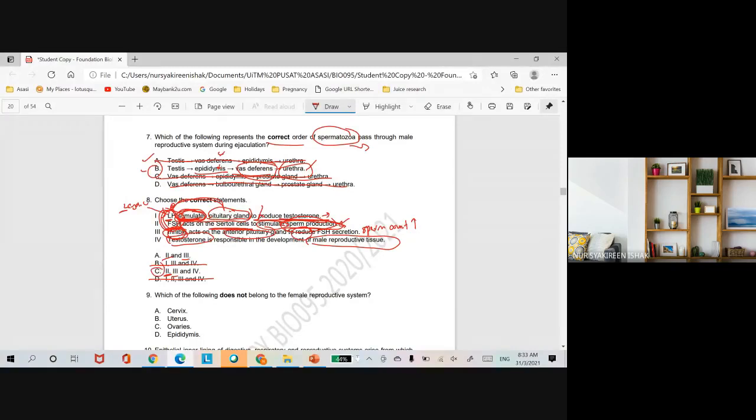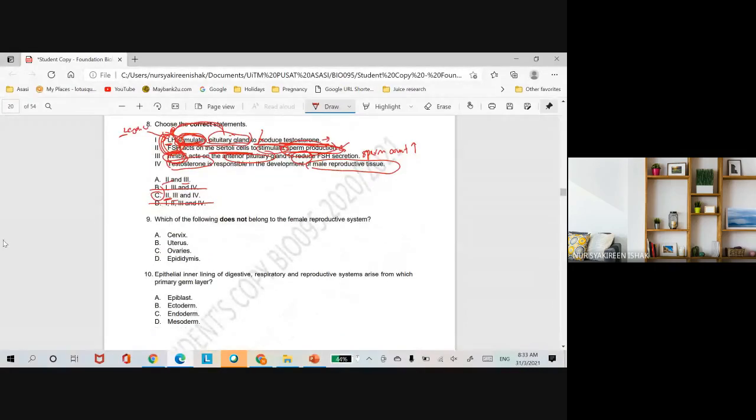Okay, C. So number 9, which of the following does not belong to the female reproductive system? Obviously the answer will be D lah. D tadi apa? Tempat storage of sperm to gain the ability to swim. So cervix, uterus and ovaries is the female reproductive system. Cervix yang pintu rahim tu lah. When you are about to give birth, the cervix will dilate up to 10 centimeters, ready for expulsion.